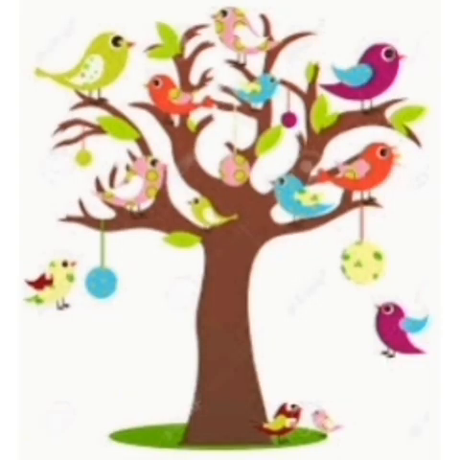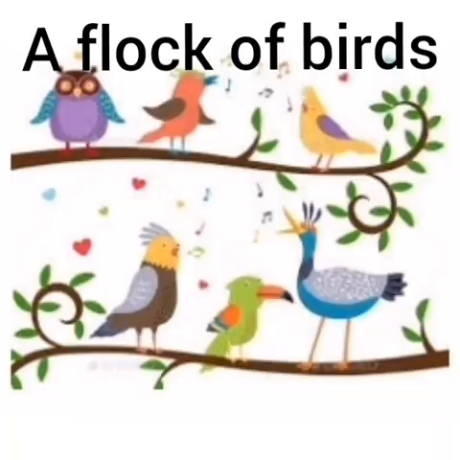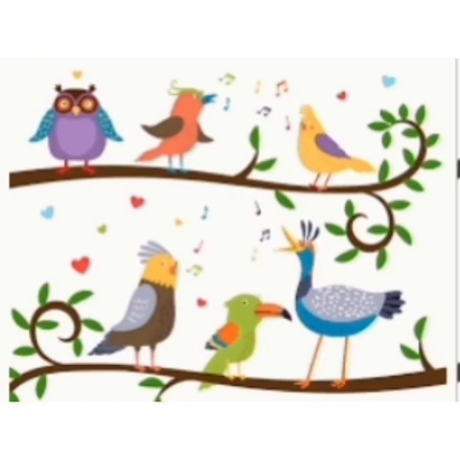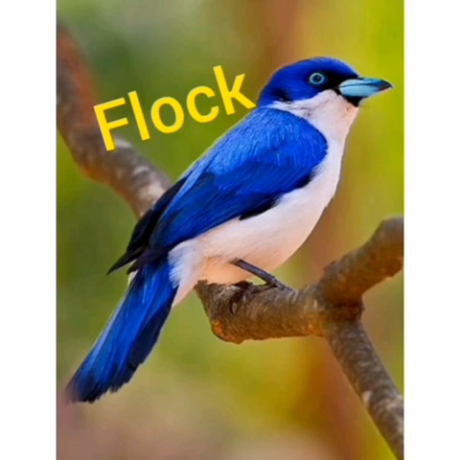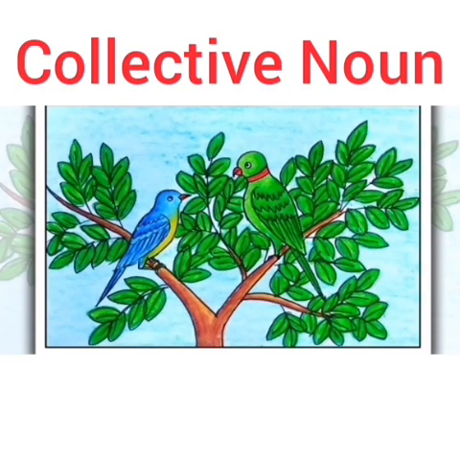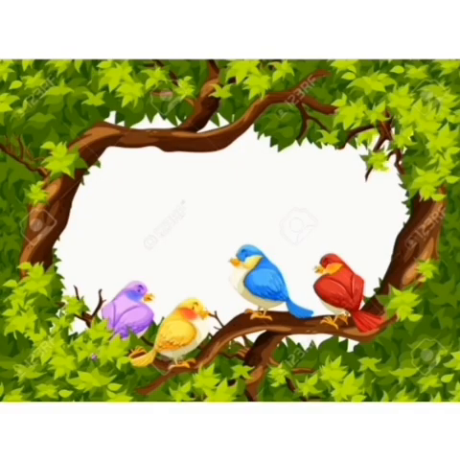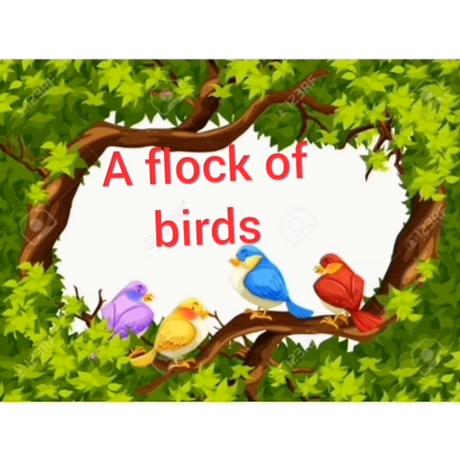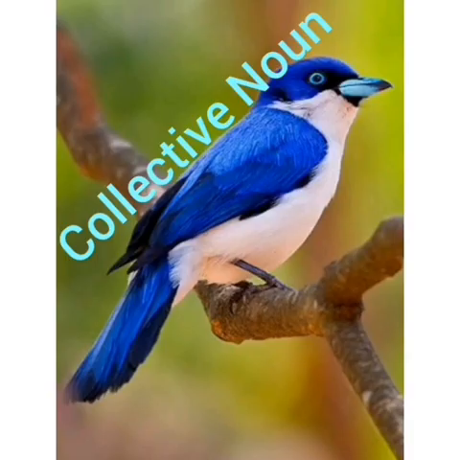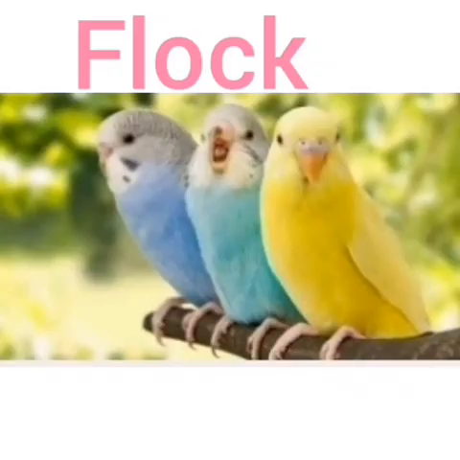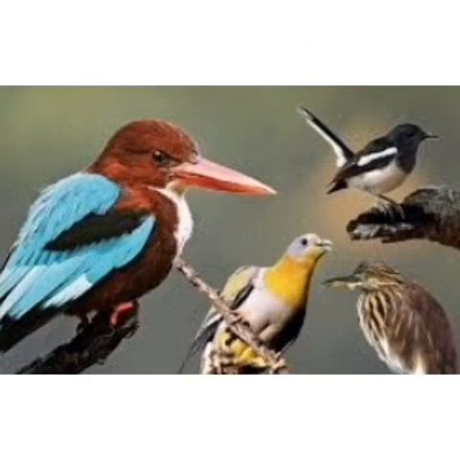Now in English, instead of calling them a group of birds, we can call them a flock of birds. Now birds once again is a noun because it is a naming word. But flock is also a noun. It is a collective noun because it refers to the group of birds. So the group of birds together is called flock of birds. Flock is used to denote a group of birds when they are performing the same action together.